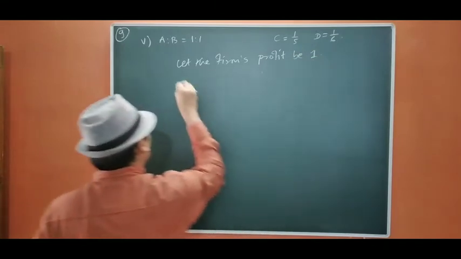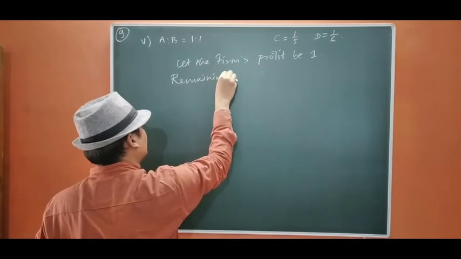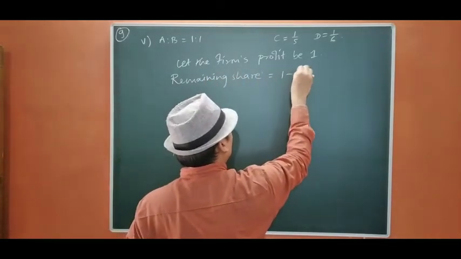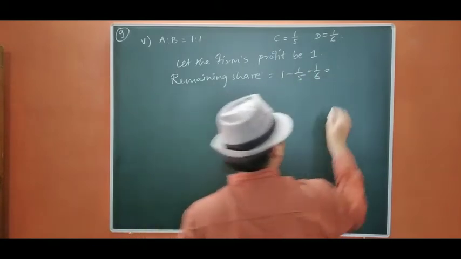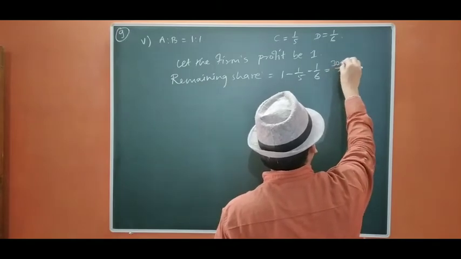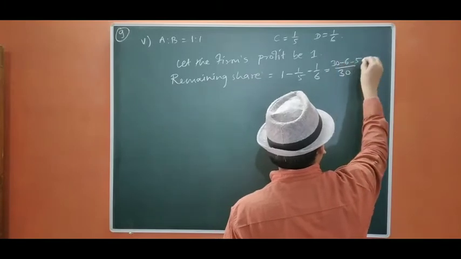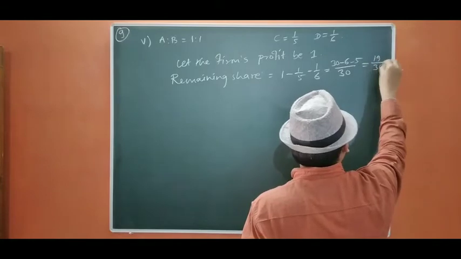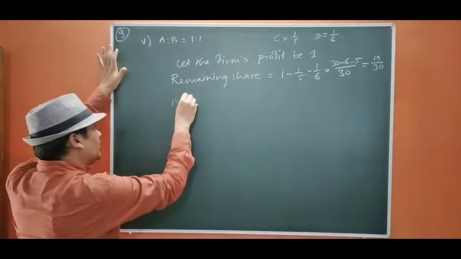1. So remaining share we are going to find out: 1 minus 1 by 5 of C and 1 by 6 of D. So the denominator is going to be 30. Okay, 30 minus 6 minus 5. So 11, 19 by 30. Remaining share will be 19 by 30 of A and B. So we are going to calculate new PSR.